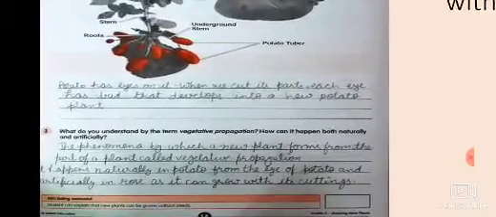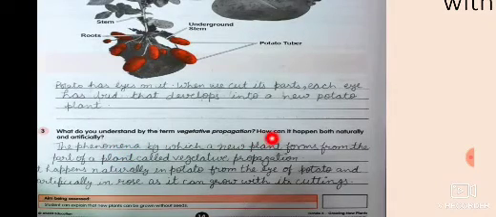Next one is, what do you understand by the term vegetative propagation? Very important term. How can it happen both naturally and artificially? Yes. This can be done by us and by nature. The phenomenon by which a new plant forms from a part of the plant is called vegetative propagation.